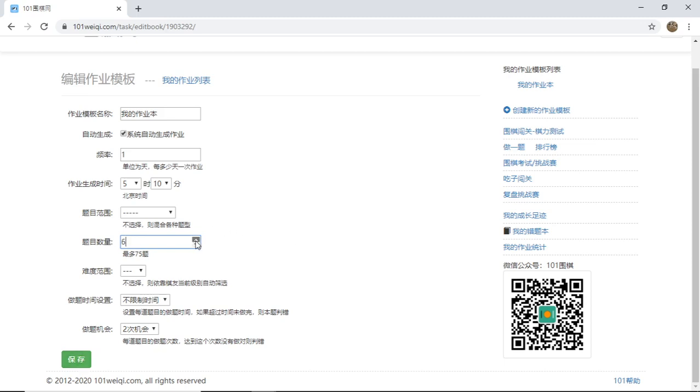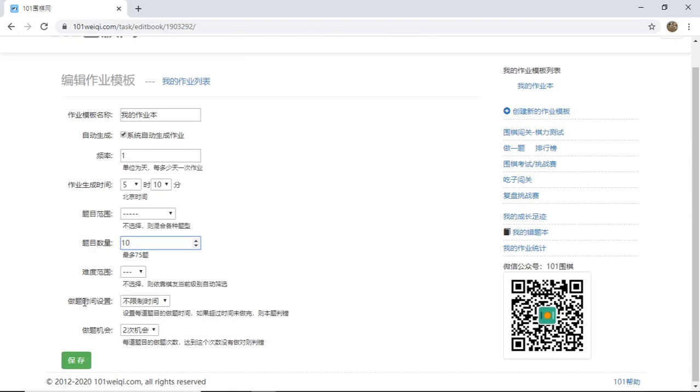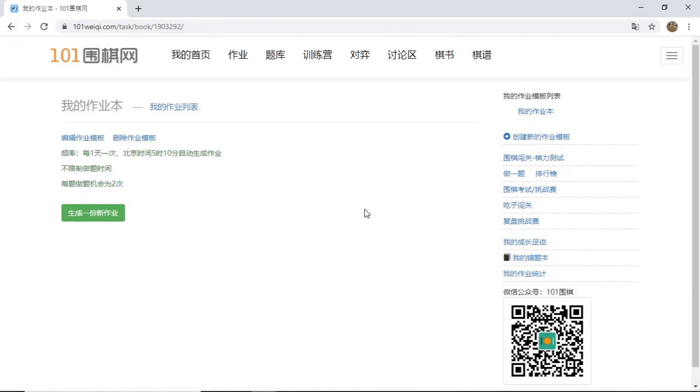So very straightforward. Weiqi 101 made it super awesome, and everything is pretty insane. Like all the functionalities behind those, it's an awesome site that you can use to study Go. So I'm going to save my setting, and then you know, I'm back. How do I go to my homework? Always remember this link right here.